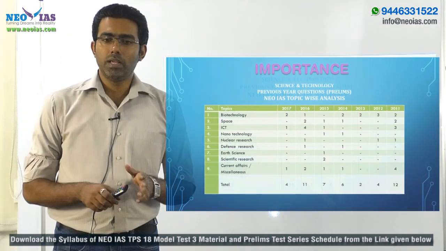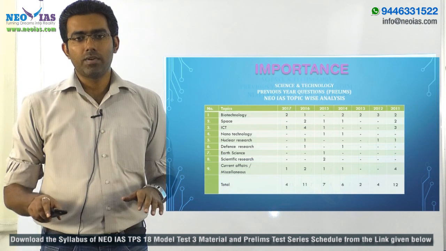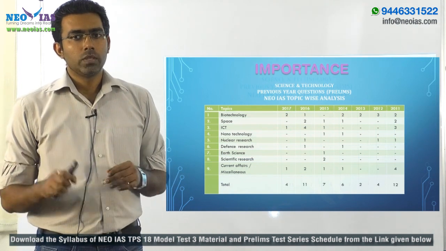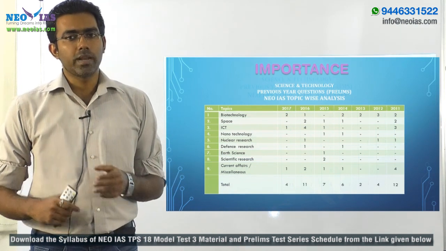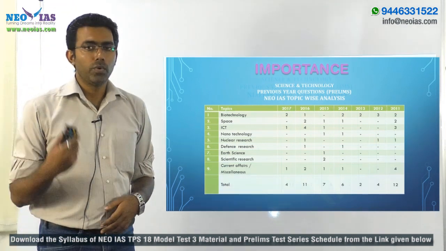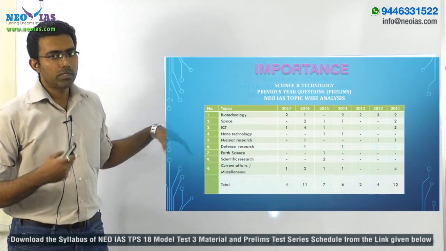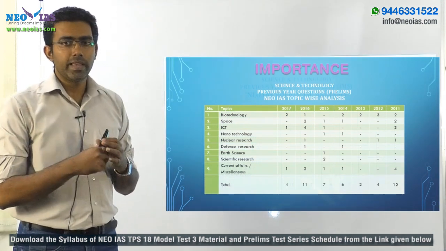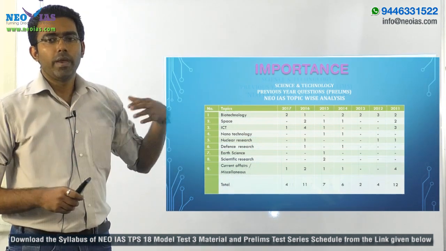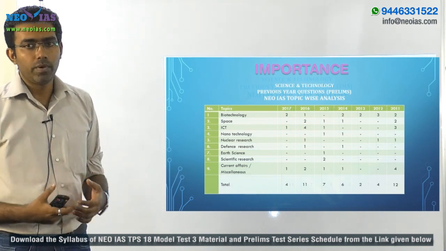So you can expect, on an average, 10 questions. So these 10 questions are in fact very important. So give your due importance to science and technology. Now coming to the subsections, there are major areas within science and technology where UPSC has given importance.